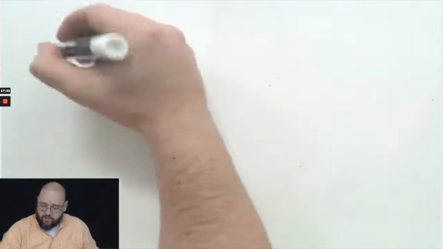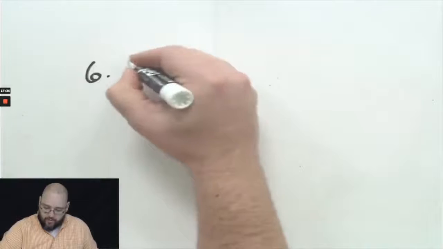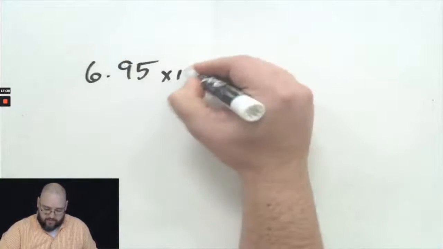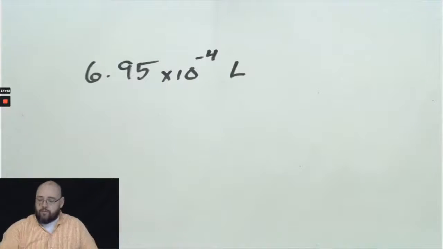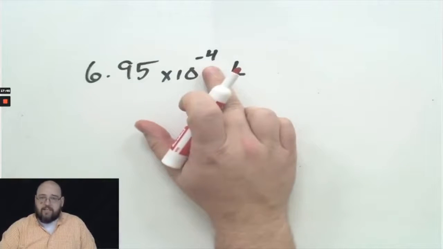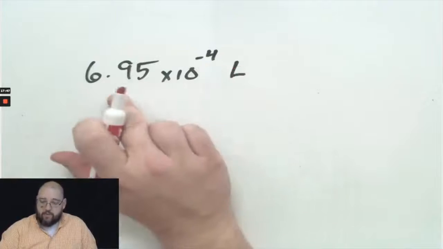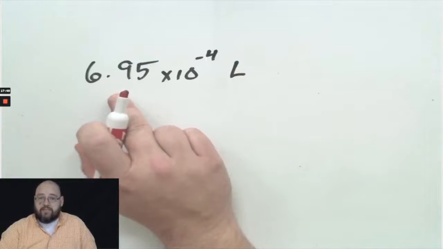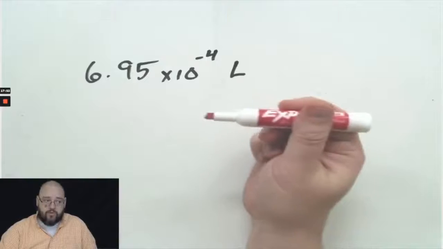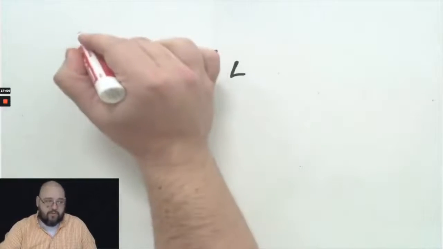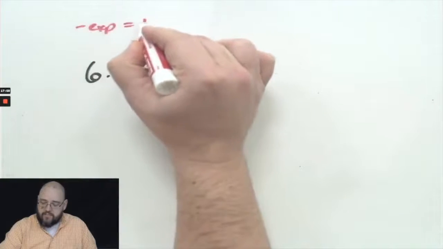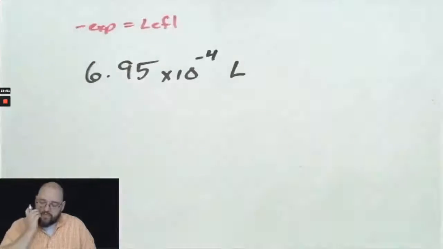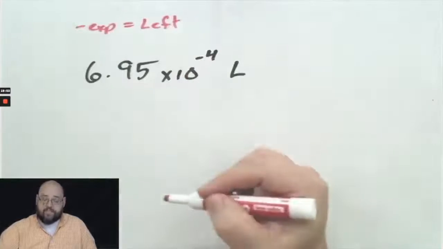Now let's take numbers out of scientific notation. So let's say you're given the number 6.95 times 10 to the -4th liters. All right, well, this negative tells me that the number I started with is less than 1. So I'm going to move to the left. Something you need to remember: a negative exponent means the decimal moves to the left when you're taking it out of scientific notation.